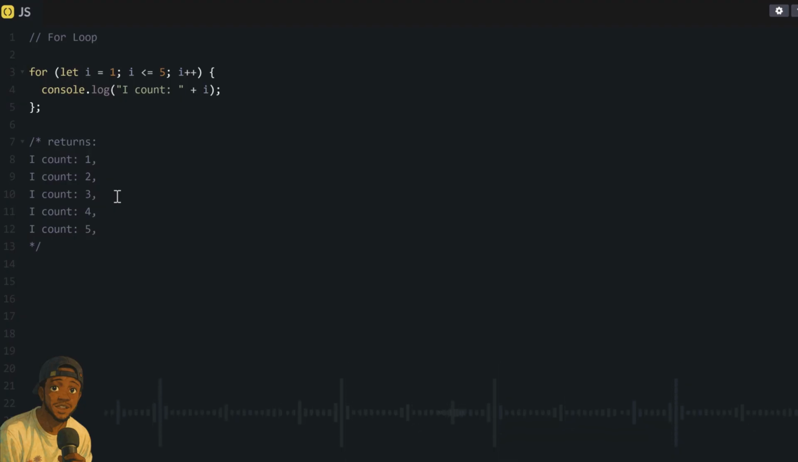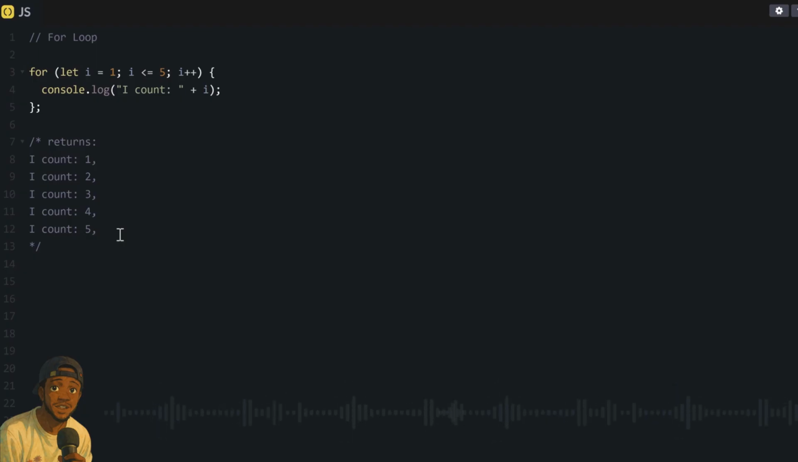But after it runs the 5th time, it will add 1. So now this I will become 6. So by the time we try to run it the 6th time, it will first check the condition with our I, which is now 6. Does it still meet this condition? Is it still less than or equal to 5? Then it will see that no, it is not less. Now it will stop. So this loop could only run 5 times because of the condition we specified.